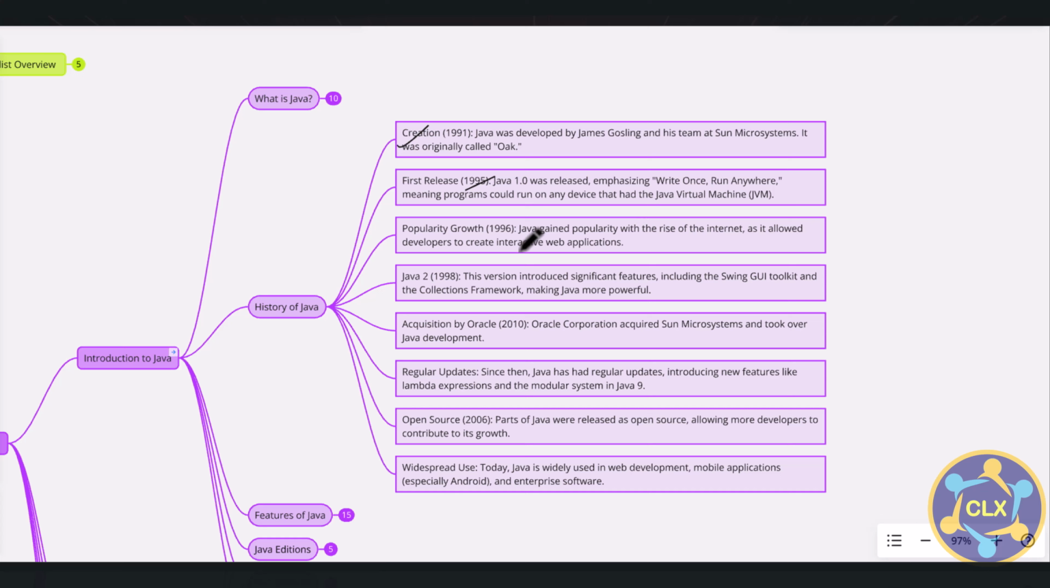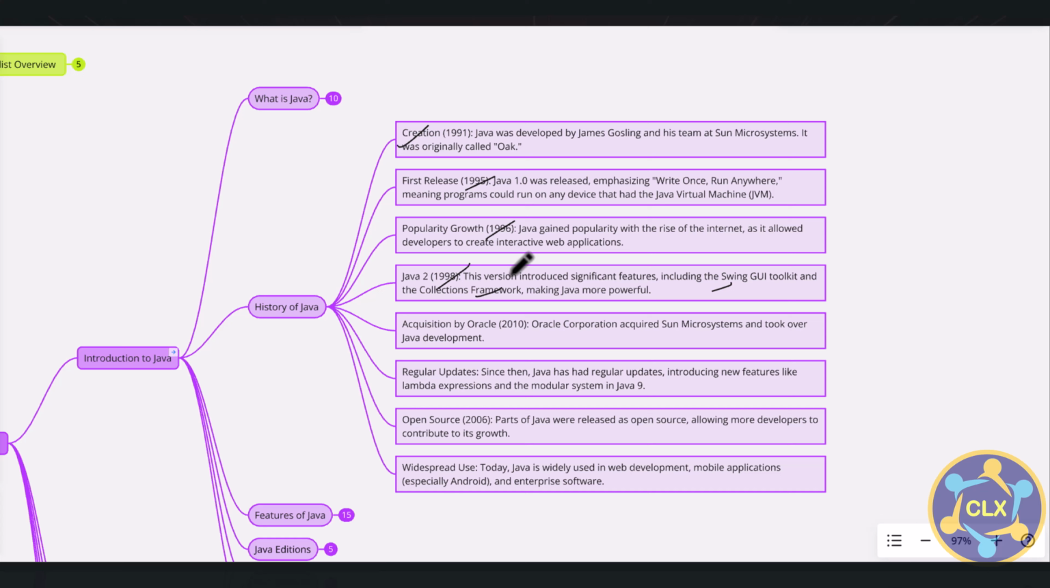So it gained popularity in 1996, when it allowed developers to create interactive web applications with the rise of the internet at that time. So that's the growth of Java. A major milestone in Java is 1998, when Java 2 was introduced with significant features, including the Swing GUI toolkit and the collection framework. So that made Java more powerful.